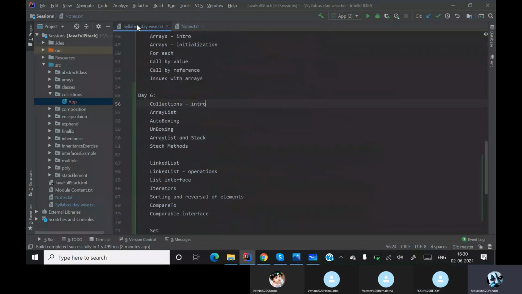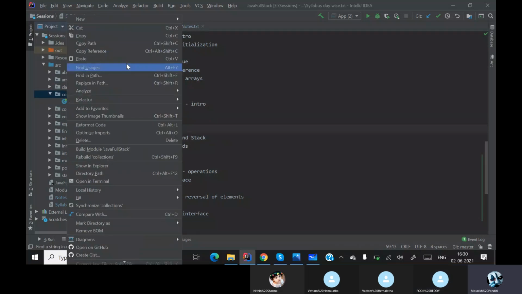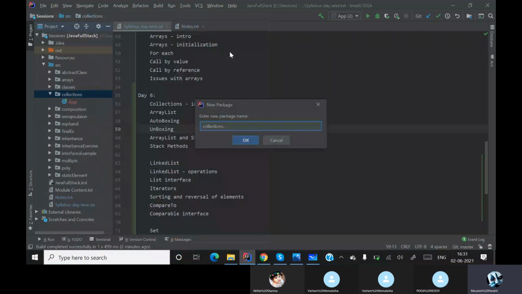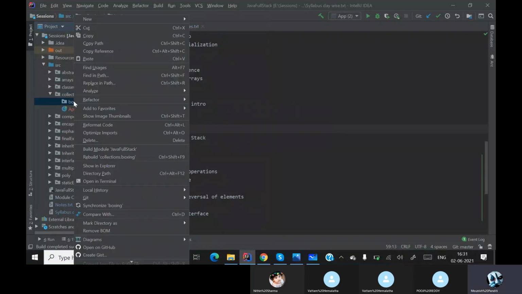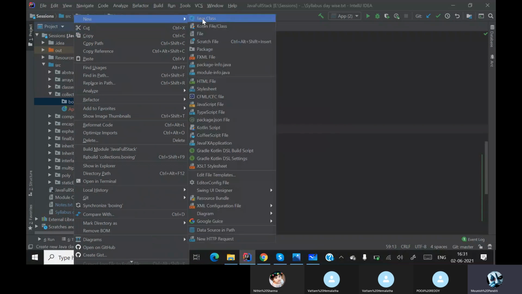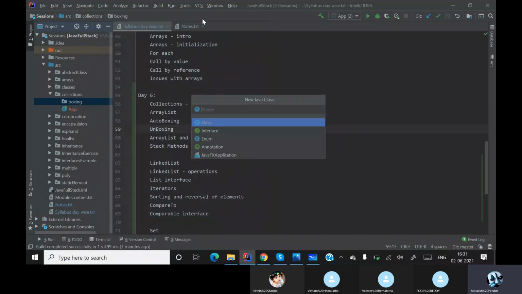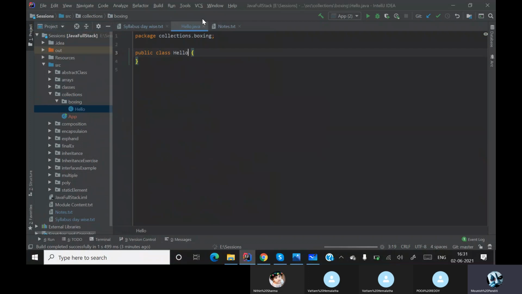And what was our next topic? Intro is done, array list is done. Let's go to autoboxing and unboxing. For that, let me create a package inside the collections and I'll name it boxing. Now let me create a class, and this class is basically having a main method.